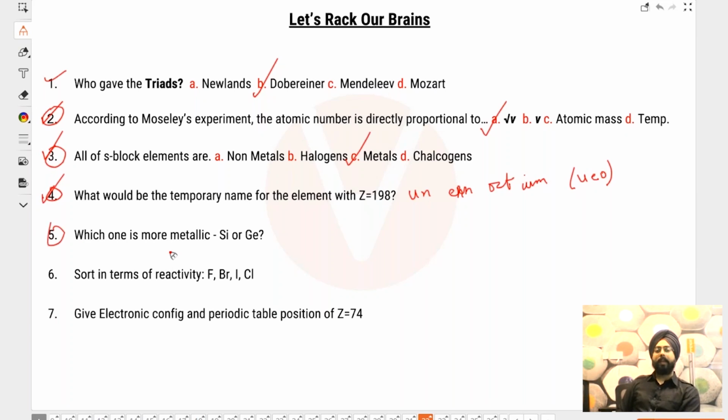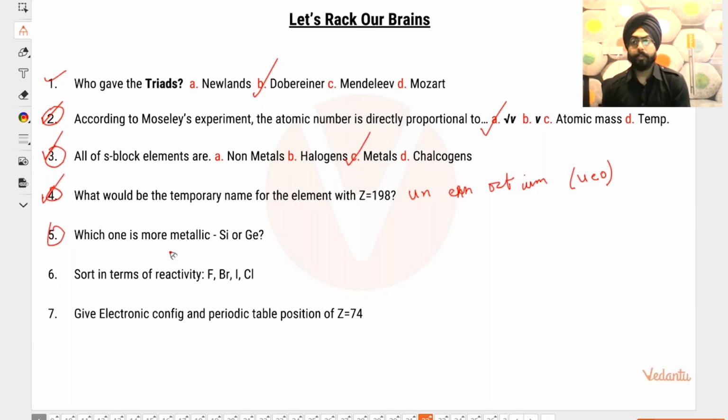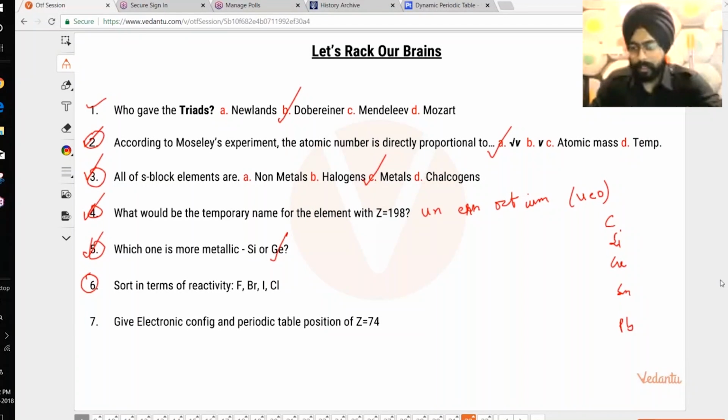Which one of these is more metallic in nature, silicon or germanium? Which one of these is more metallic in nature? Remember, tin and lead. ठीक है, people. This question, please. Question number 6. In terms of reactivity, you have to sort them in terms of their non-metallic behavior. So higher the non-metallicity, higher will be the reactivity of these.